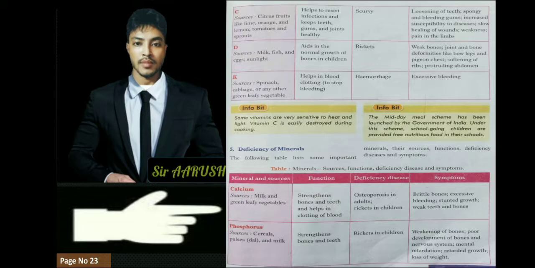And vitamin D is important. Sources are milk, fish and egg, and also sunlight. Sunlight is a very good source of vitamin D. That's why we say that joldi uthibo lage, rodor pohor lobo lage. It gives us vitamin D.